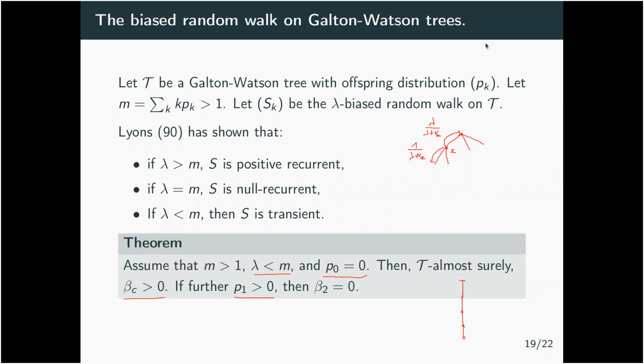So this uses other techniques which come from Birkner to really prove directly that in this case beta c is positive, and we use the fact that there is a speed and other properties of random walk on Galton-Watson trees.